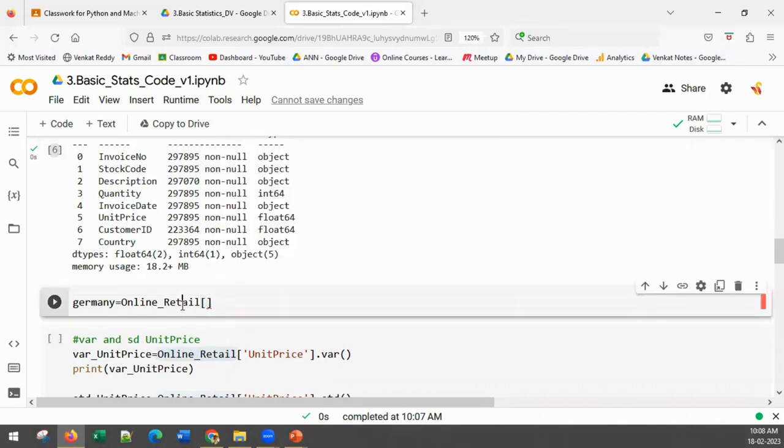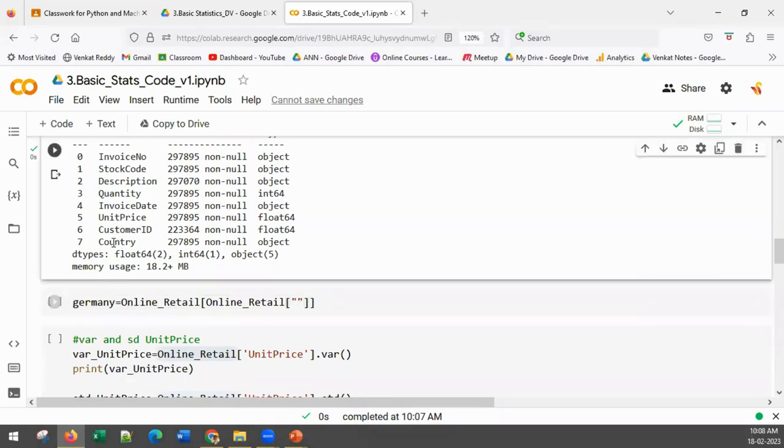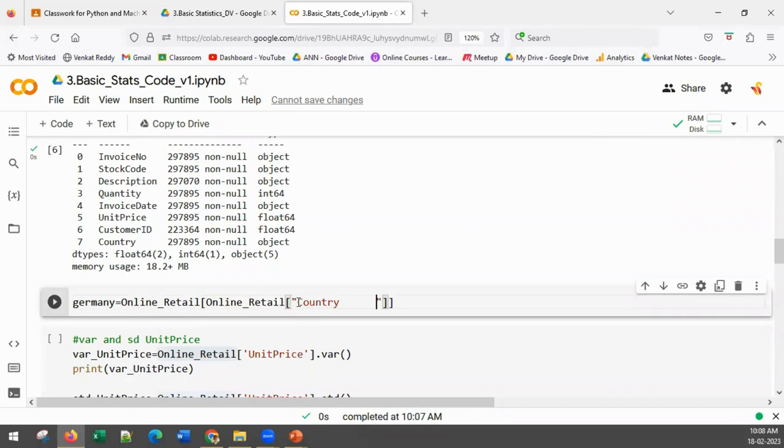So how do you do that? For that, you need to write the data frame name and then the column name. Just first observe it, then you can do it. The column name is Country. You have to write equal to two times, because it's a comparison operation. Then write exactly how it is given in the data set: Germany. So this will take all the records from online retail wherever the country is Germany, and that will be kept in this data set.